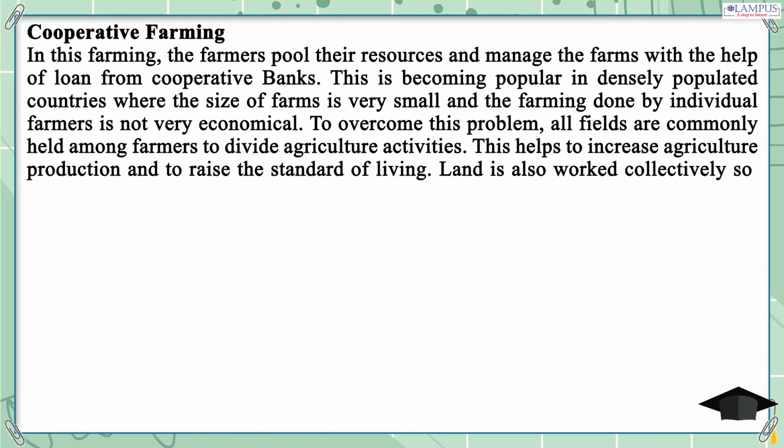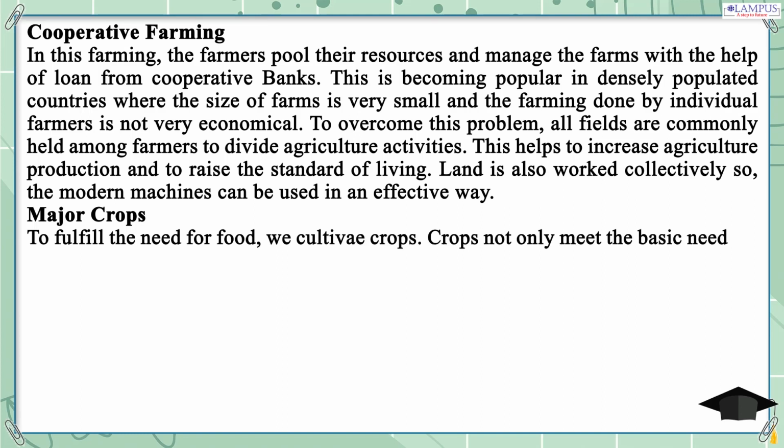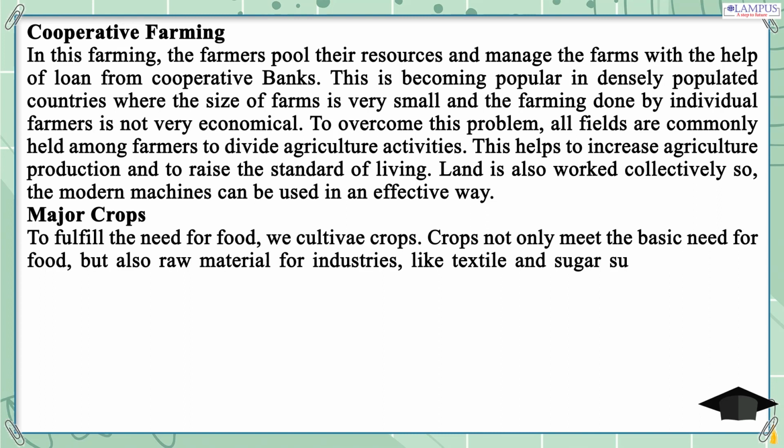Major crops. To fulfill the need for food, we cultivate crops. Crops not only meet the basic need for food, but also provide raw material for industries, like textile and sugar supplies. A large variety of crops are grown all over the world to fulfill the need of the increasing population.